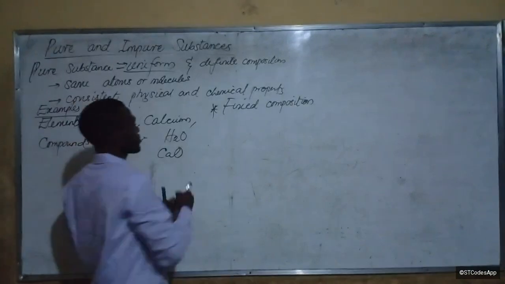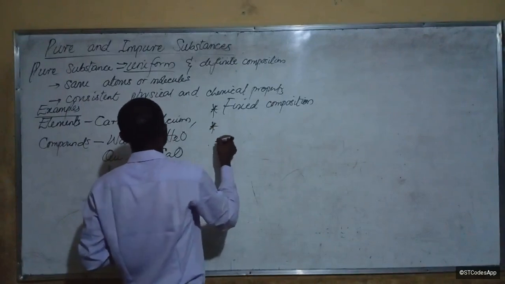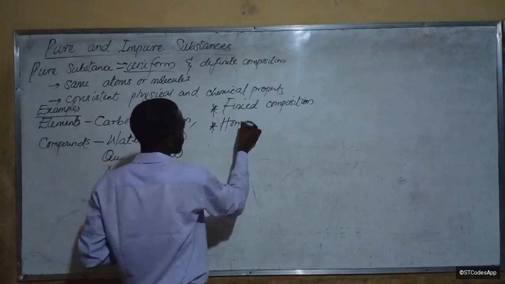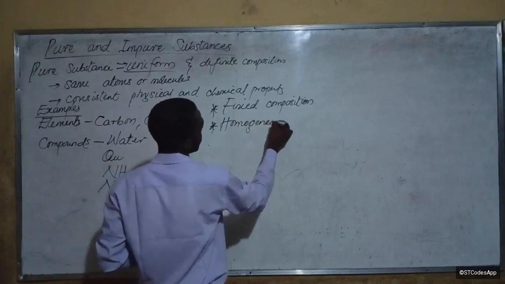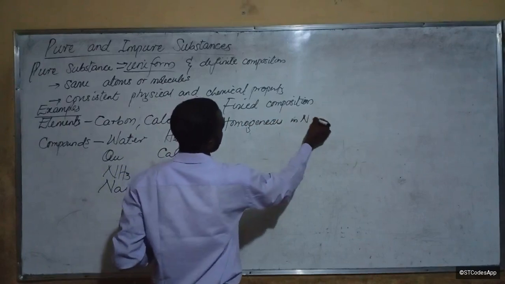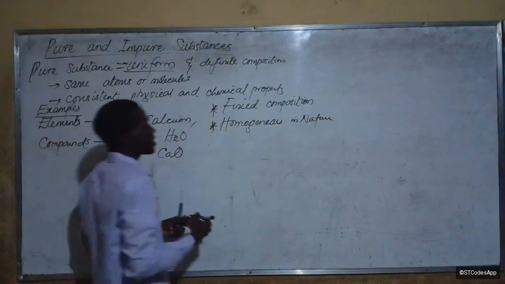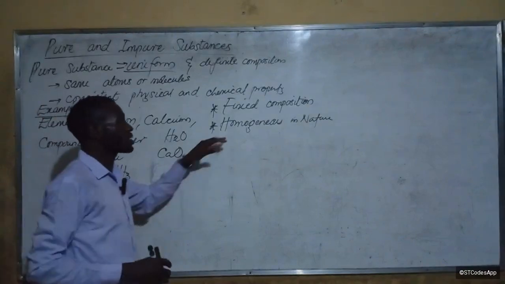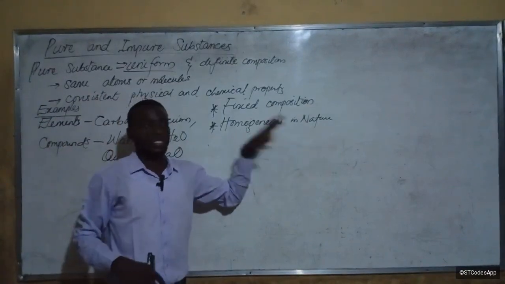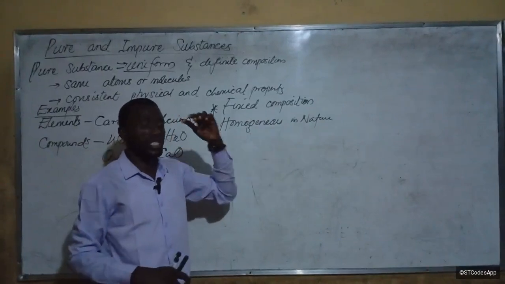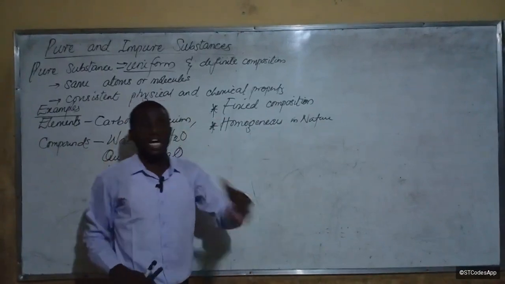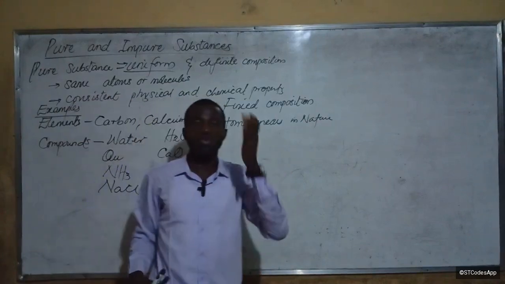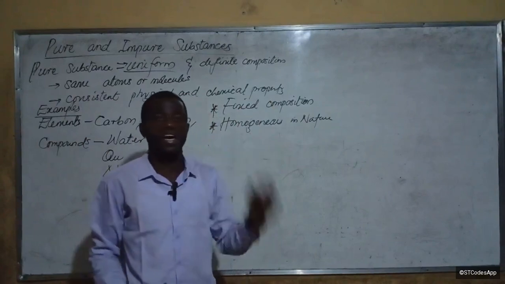Another thing is that they are homogeneous in nature. We've talked about that. Homogeneous in nature is just about the fact that they have definite composition, that is, they contain the same entity generally. Anywhere we see NaCl, anywhere you see pure water, it is always containing H2O, never any other thing.